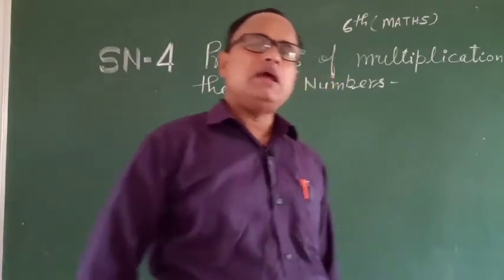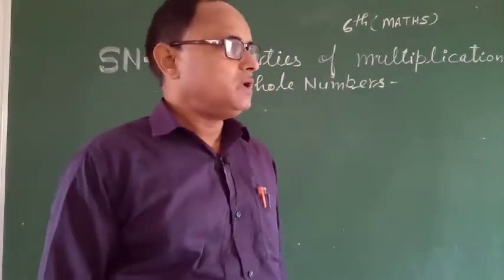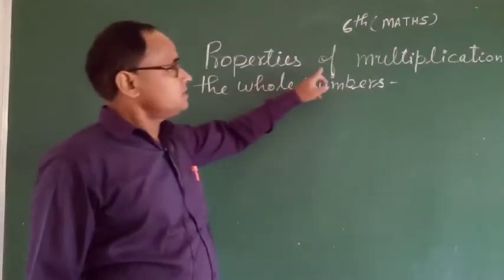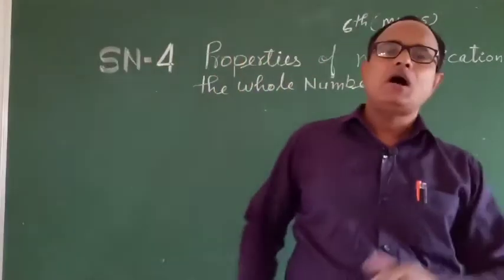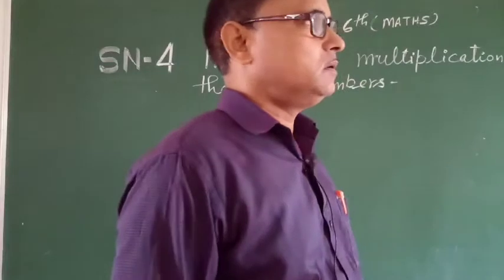Today I am going to teach you about properties of multiplication of whole numbers, okay?